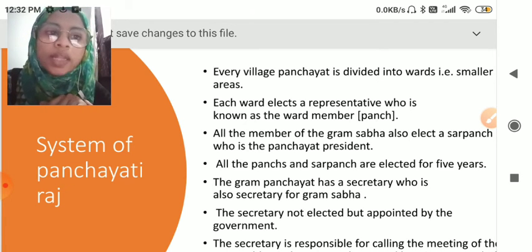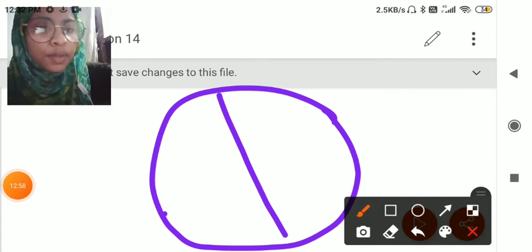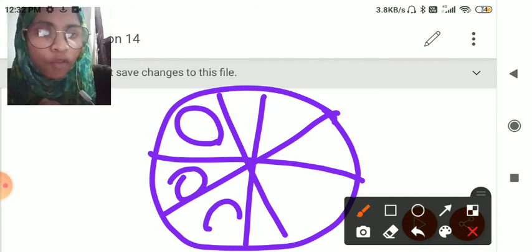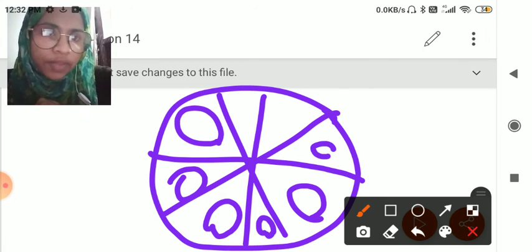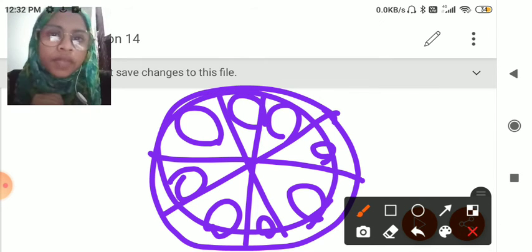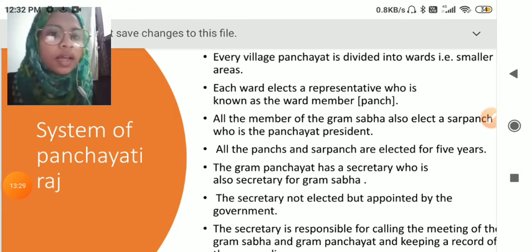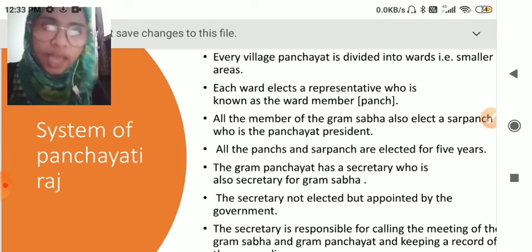Clear? And all the members of the Gram Sabha also elect a sarpanch who is the panchayat president.